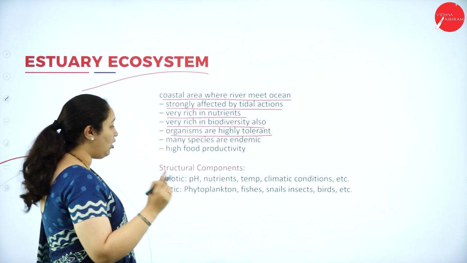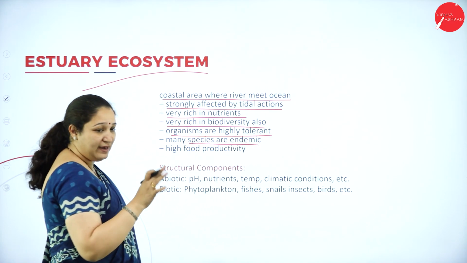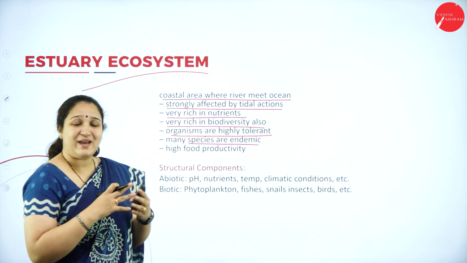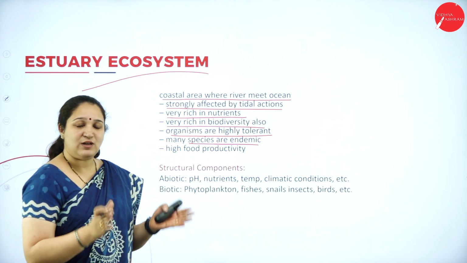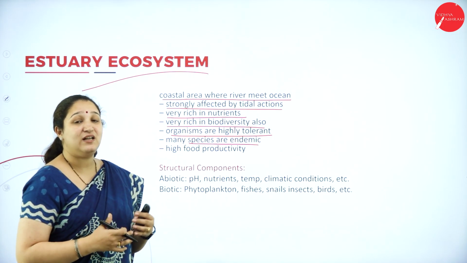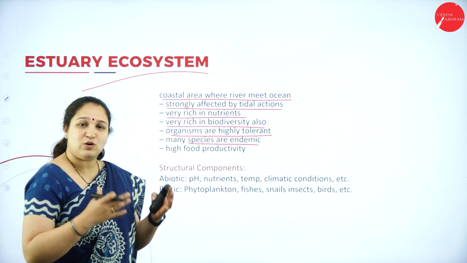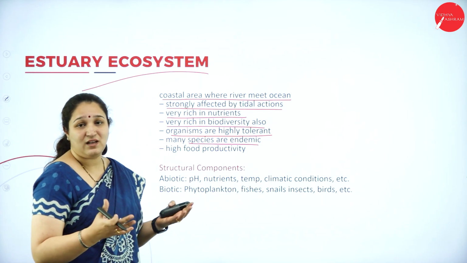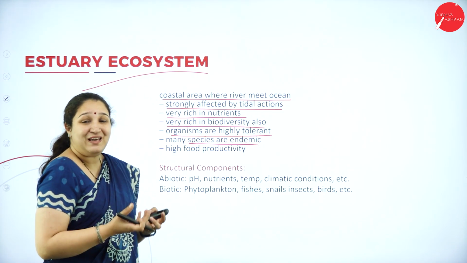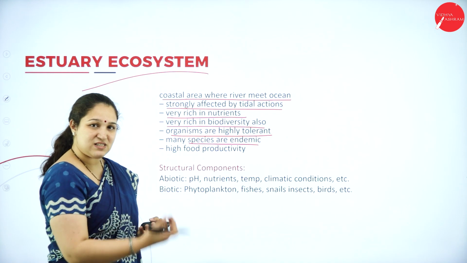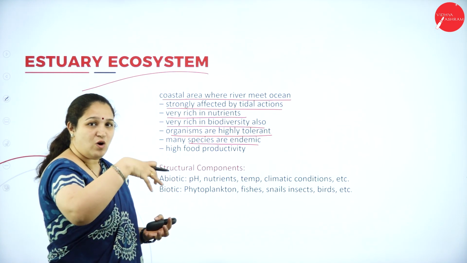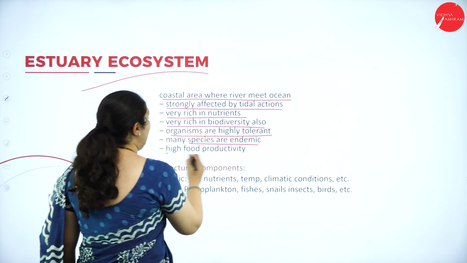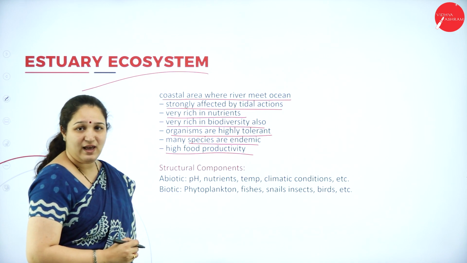Organisms are highly tolerant. Many species are endemic. Endemic means there are species which are found only in estuaries alone. They are not found anywhere else in any other ecosystem. For example, mangroves. Mangrove trees we can find only in estuaries. We cannot find them anywhere else. They breathe through the roots, which we can see coming above the land, and they are also partially submerged in the water. They are very high in food productivity as well.